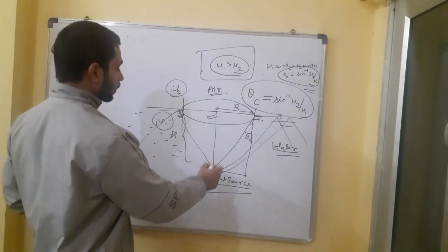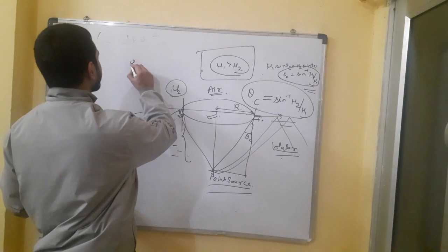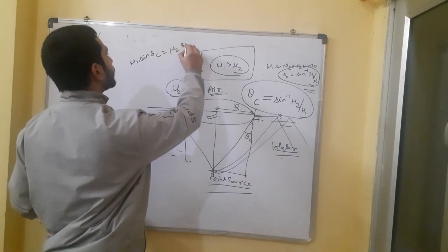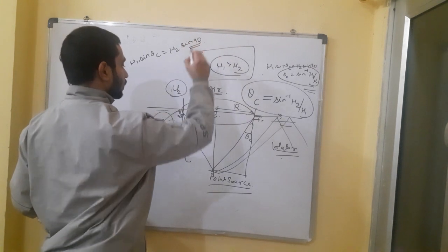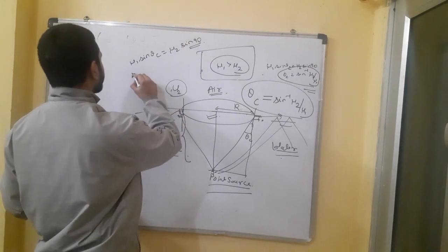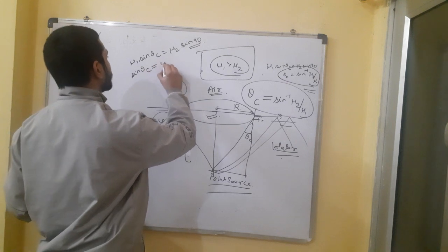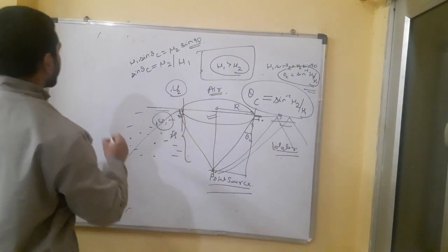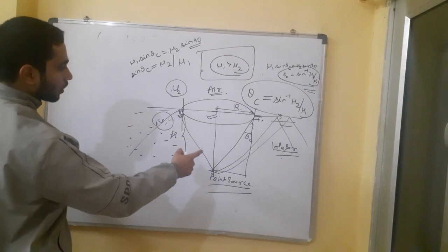Okay, so the condition will be mu1 sine theta c is equal to mu2 sine 90, and this sine theta c is equal to mu2 by mu1. From here, what is sine theta c?